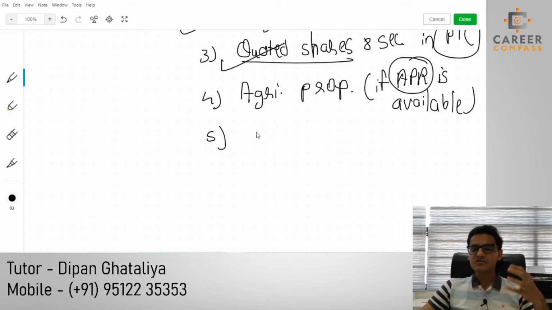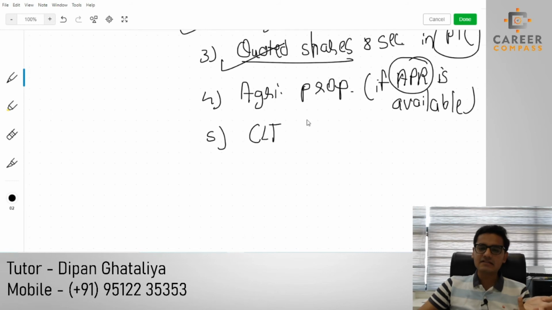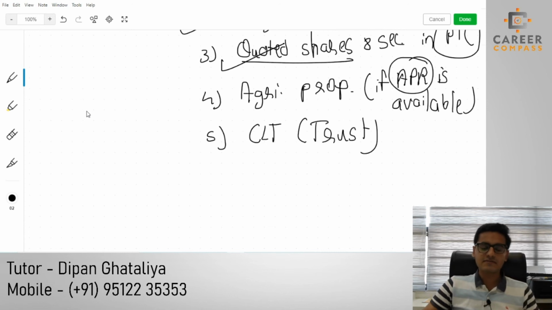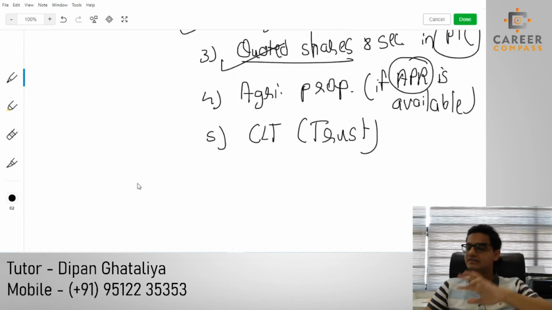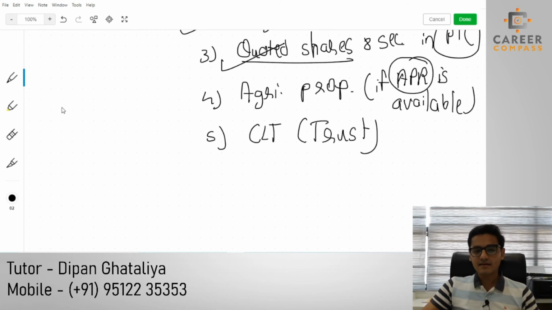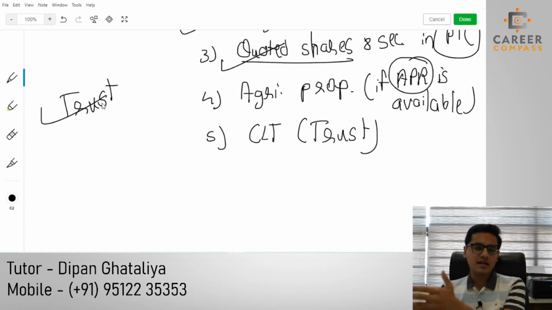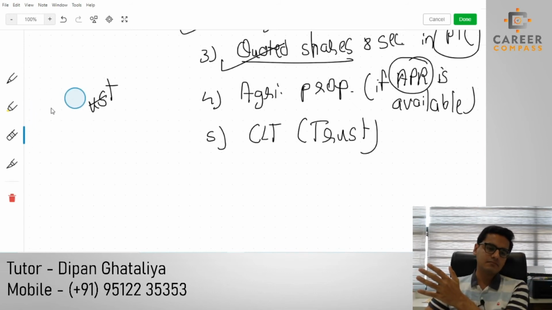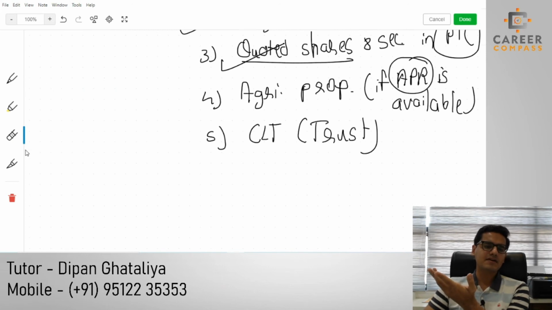Then after, let's come to the fifth point. The fifth asset is the chargeable lifetime transfer. Students, you will understand CLT properly at the time of the inheritance tax chapter, but temporarily let me give you the basic idea. CLT, chargeable lifetime transfers, is nothing but a transfer to a trust, any kind of gift given to a trust, whether it's a charitable trust or a simple trust, it doesn't matter. Any kind of asset transferred to a trust will be eligible for gift relief. Okay, and that is the list of 5 qualifying assets.